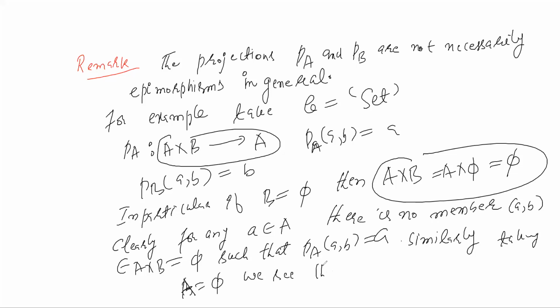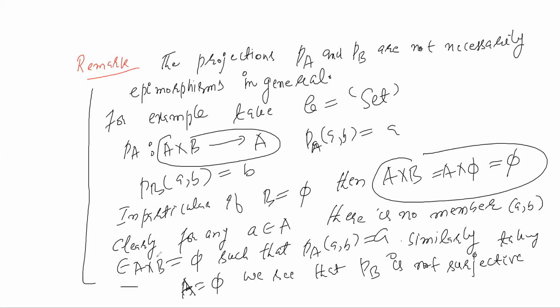So these canonical projections are in general not epimorphisms because they are not surjective mappings.